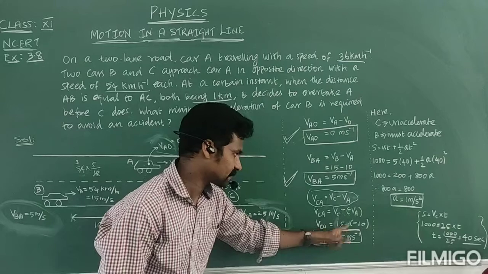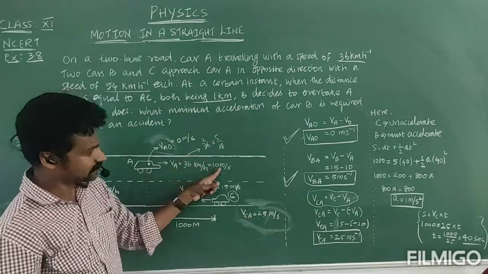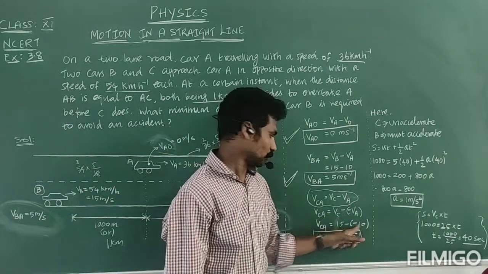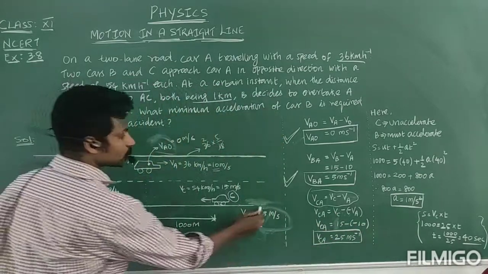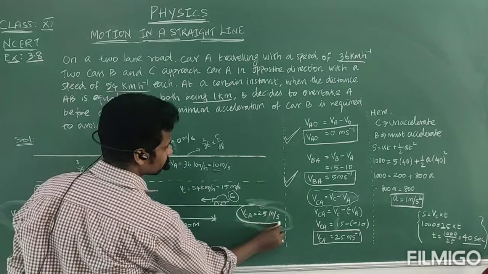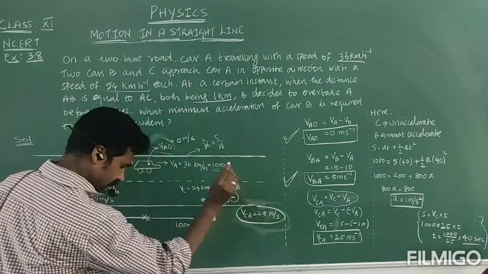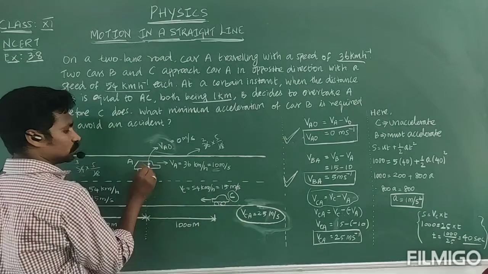15 minus velocity of car A, which is 10, so minus 10. So minus of minus, plus 15 plus 10 is 25. So 25 meter per second, that is the velocity of car C with respect to A.